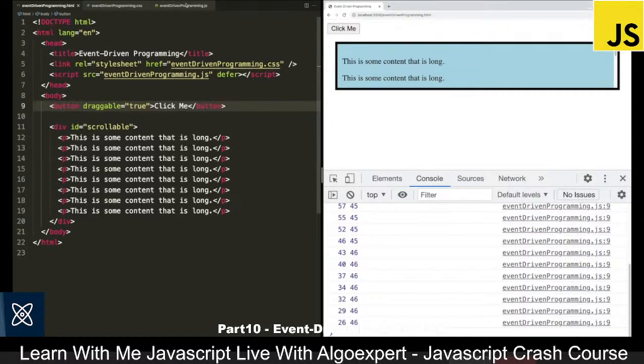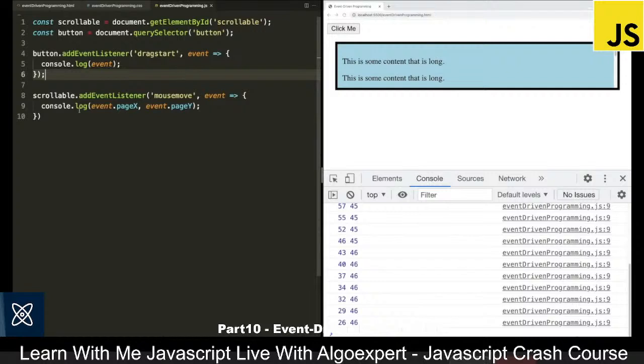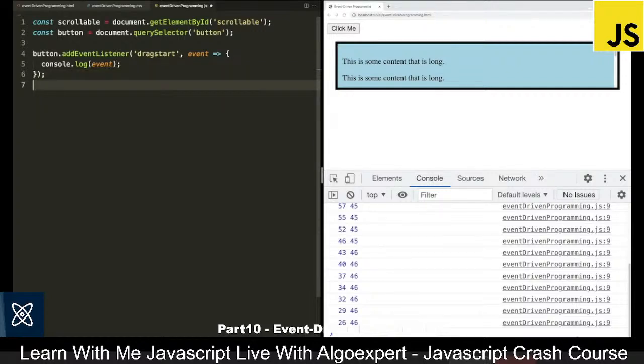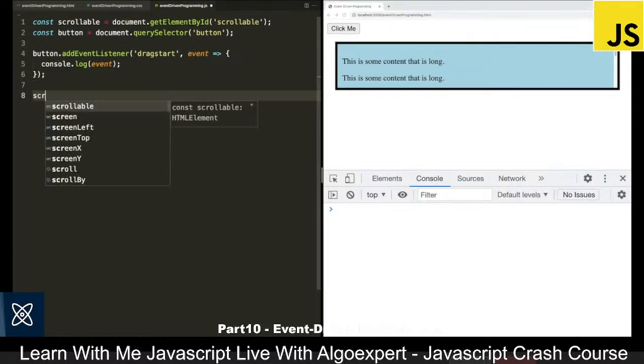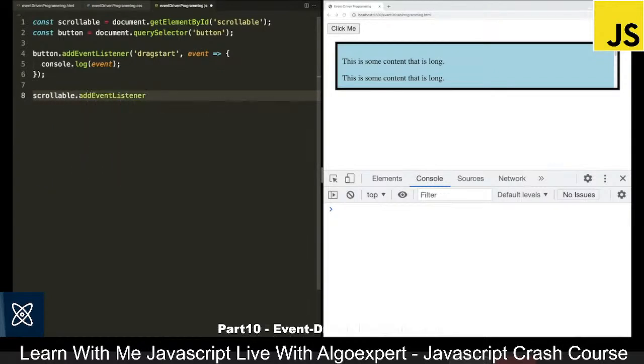Okay, so now let's come back over to the JavaScript, and I will also remove the mousemove event listener because it is clogging up the console with lots of values, and that's a little bit confusing to look at, so we don't need this anymore. Okay, so let's save this. And now what I want to show is how to actually drop the element somewhere. So I want to be able to drop it inside of the scrollable container. So what I'm going to do is say scrollable.addEventListener, and we're going to listen to the drop event.